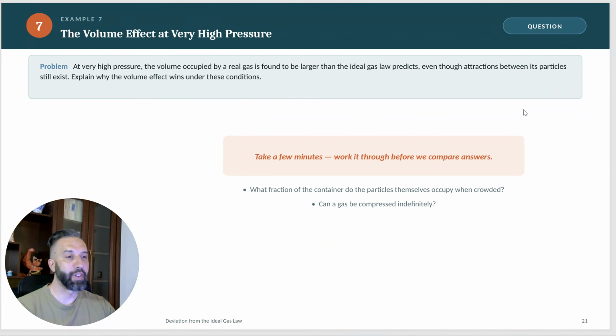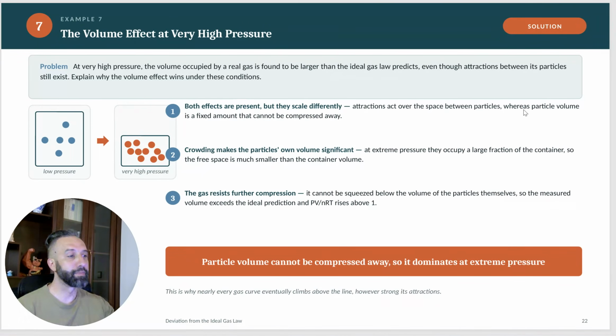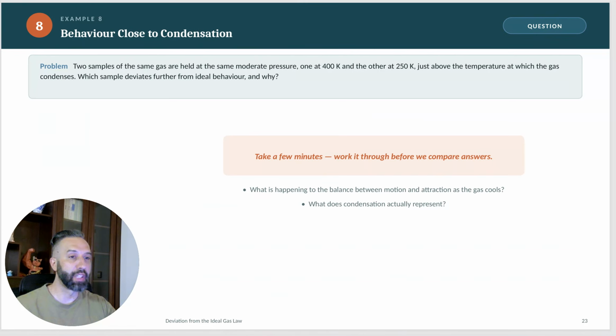The volume effect at very high pressure. At very high pressure, the volume occupied by a real gas is found to be larger than the ideal gas law predicts. Explain why. This is an opposite example. At very high pressure, the volume of the particles is significant. Since the particles now have a significant impact on the volume, the whole volume of the gas will actually be higher than if this gas were in the ideal state.